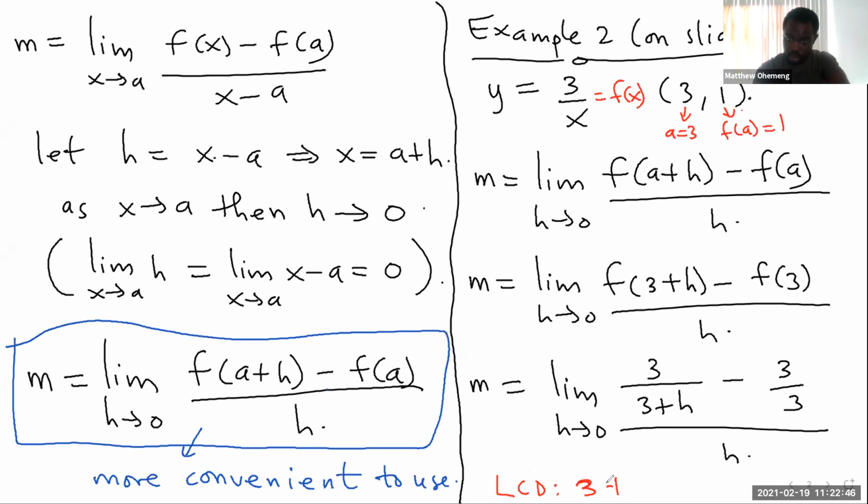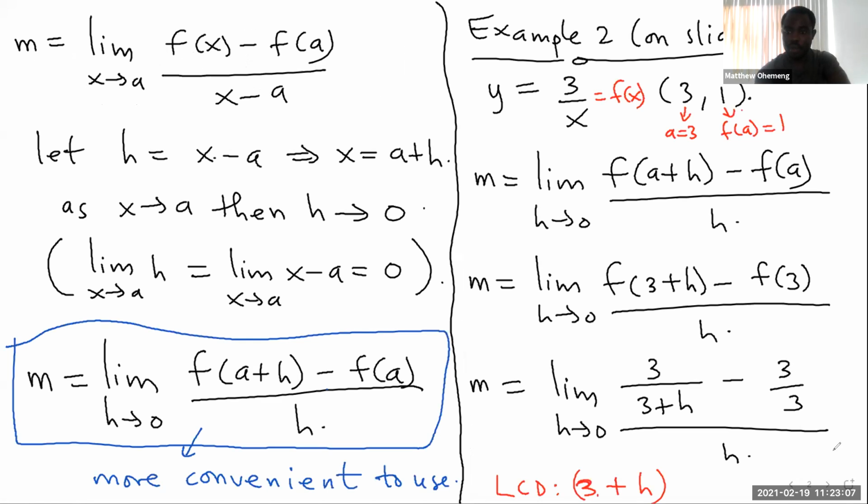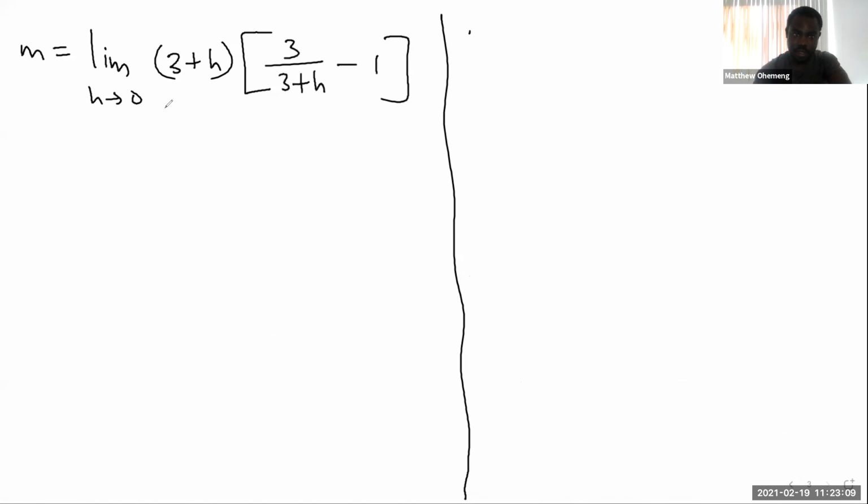So we get 3 plus h, the LCD, times 3 over 3 plus h minus 1, since this 3 goes into 3, that's 1. Then all over 3 plus h, and then h.